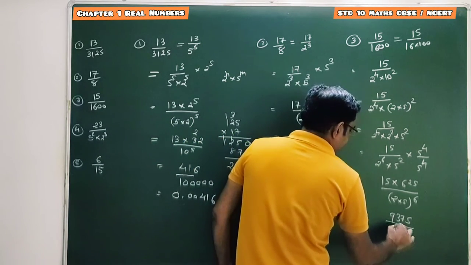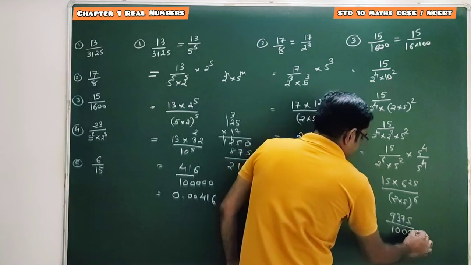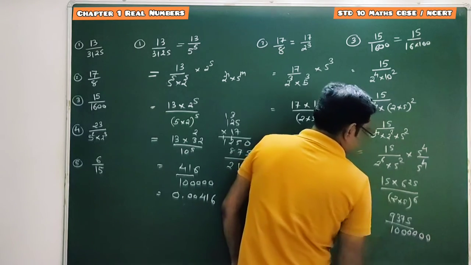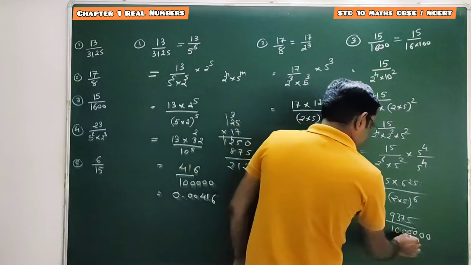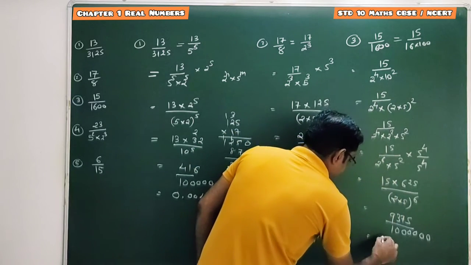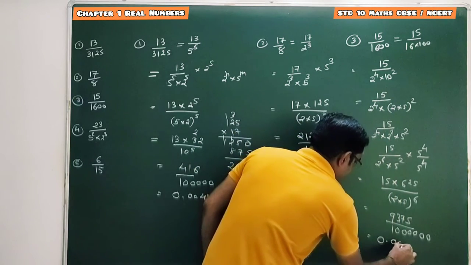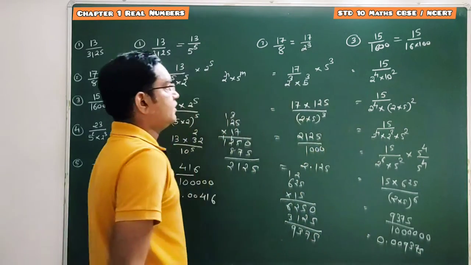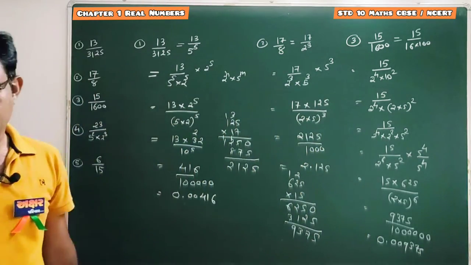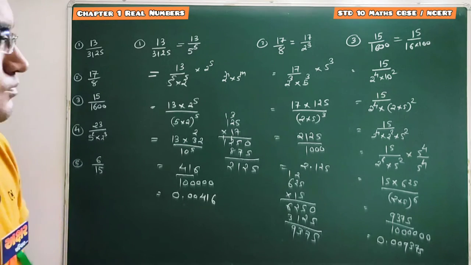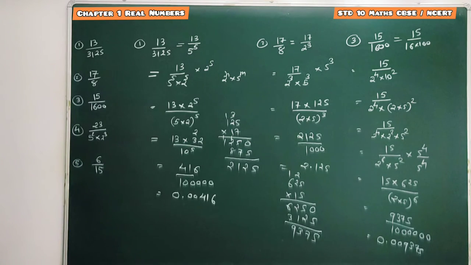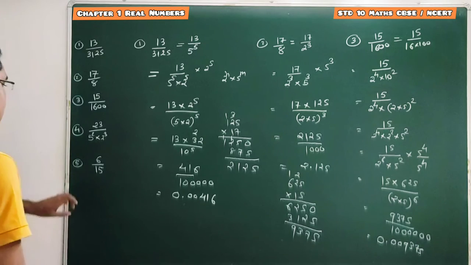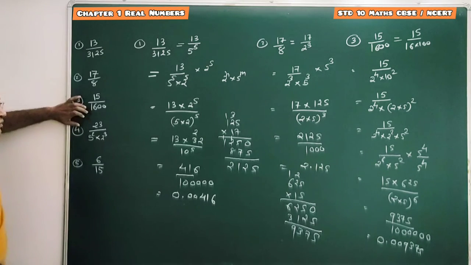So it's 9375 divided by 1 with 6 zeros, 1 2 3 4 5 6. So this is equal to 0.009375. Done. So this is the decimal expansion of 15 by 1600.